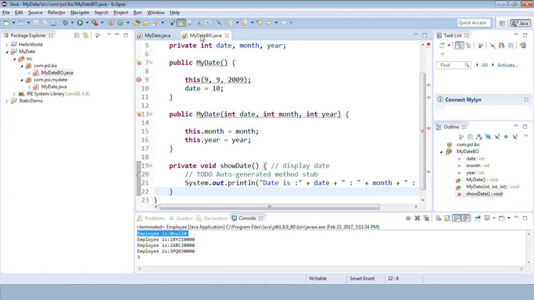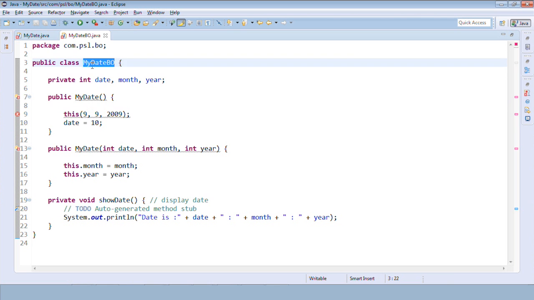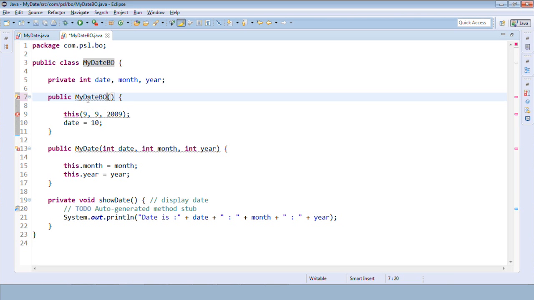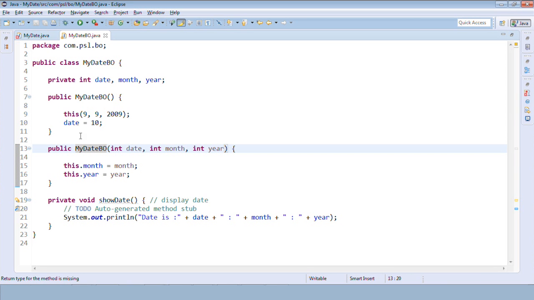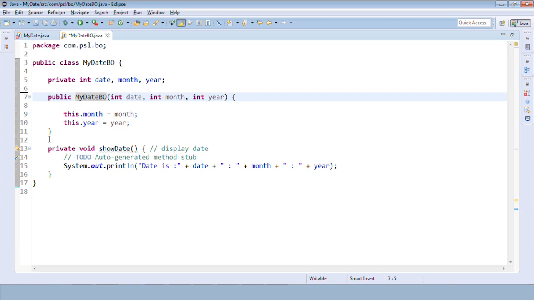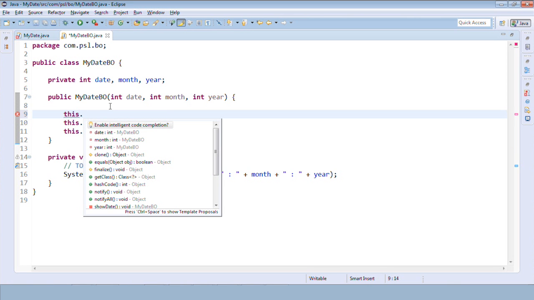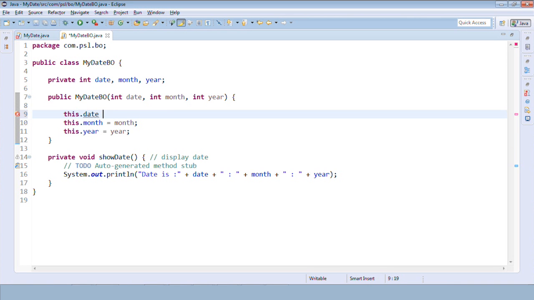It will give us some errors because of the constructor. We don't have a matching constructor, right? The constructor name is different here, so I need to change it to myDateBO. For now let me remove this default constructor and keep only the parameterized constructor. Let me initialize that as well: this.date is equal to date.